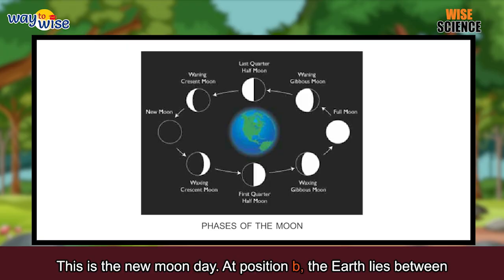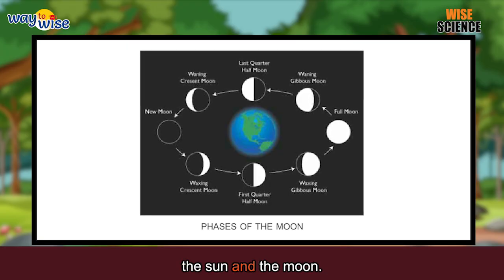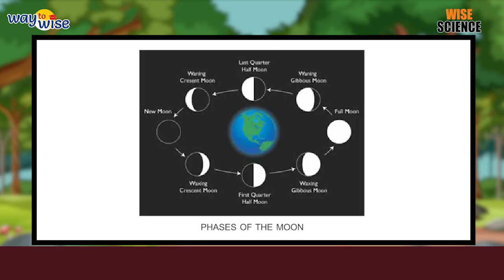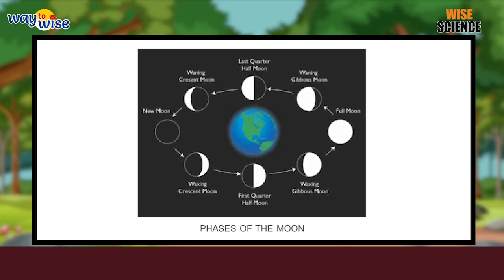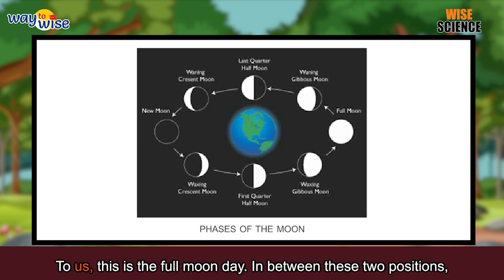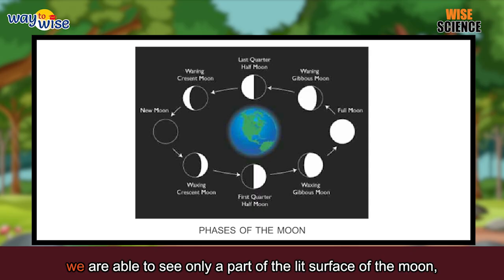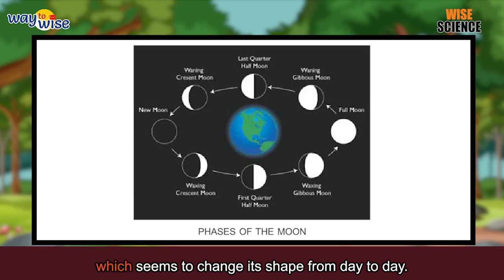At position B, the Earth lies between the Sun and the Moon. Here also, only half of the surface of the Moon is lit, but the entire lit surface faces the Earth. To us, this is the full moon day. In between these two positions, we are able to see only a part of the lit surface of the Moon, which seems to change its shape from day to day.